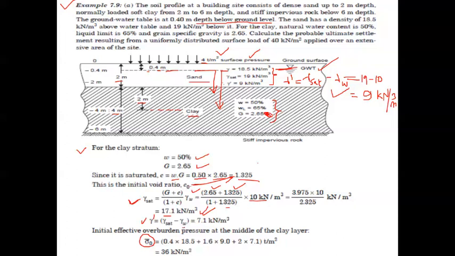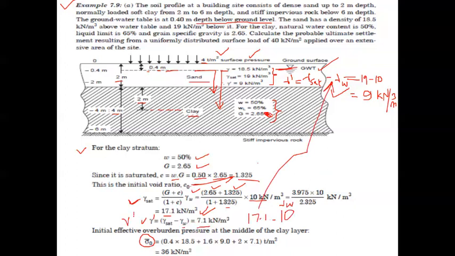So 17.1 minus 10, where 10 is the unit weight of water. The answer will be 7.1 kilonewton per meter cube, which is the submerged unit weight, gamma dash, of clay.